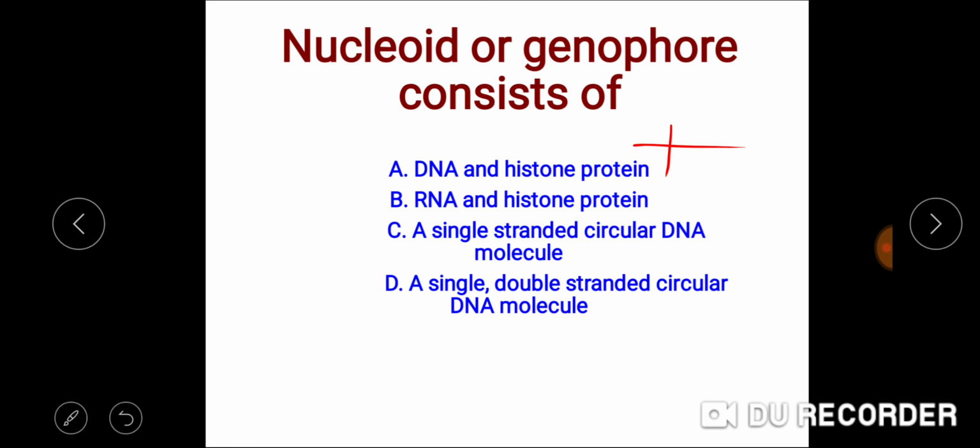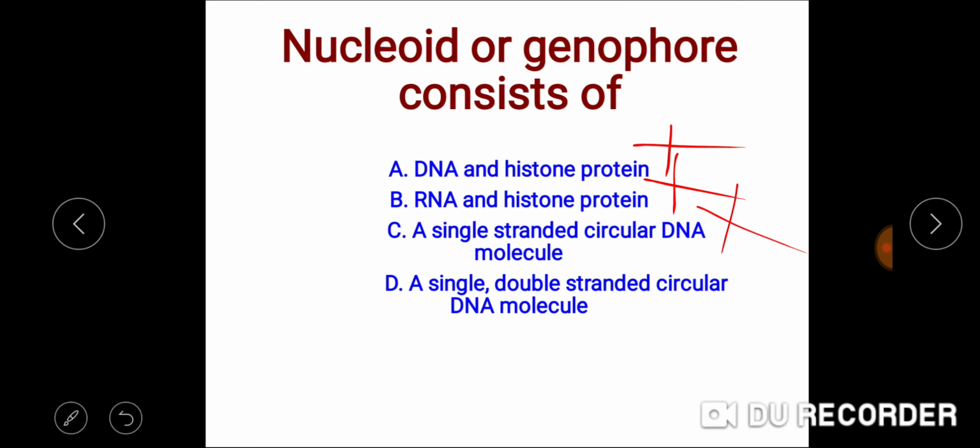RNA and histone protein: RNA is not present in the nucleoid at all, there is DNA, so neither RNA nor histones. So this is not the right answer. Nucleoid is a single stranded circular DNA molecule. Again, the nucleoid is not made up of a single stranded circular DNA. It is made up of a single but double stranded circular molecule. So this is not the right answer.